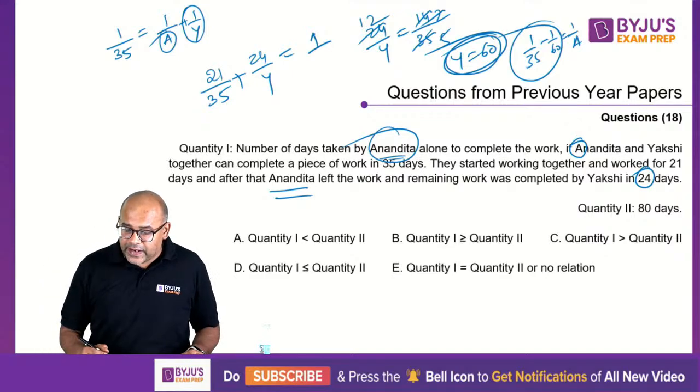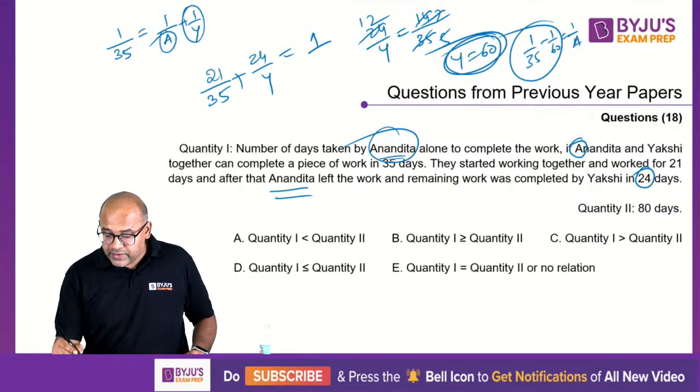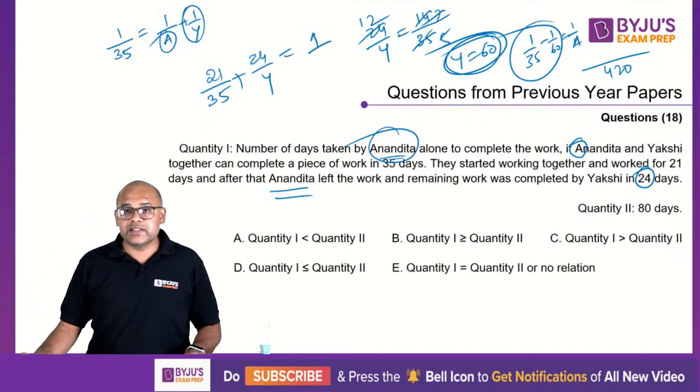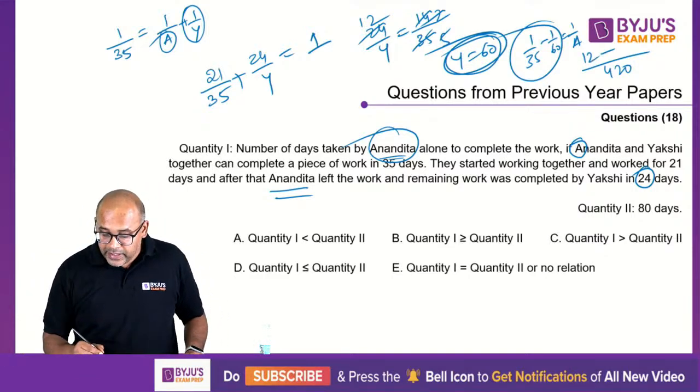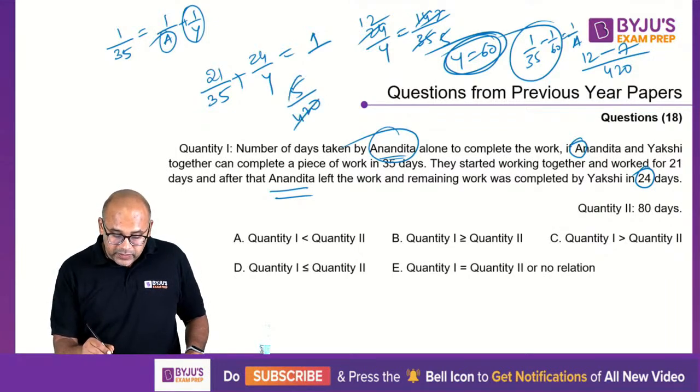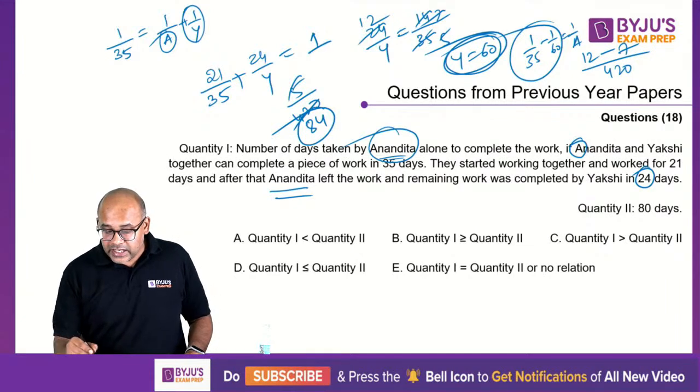So 60 and 35, how much would that be? 7 6s are 42, so 420. I can take the LCM, I guess. So 420, if I take the LCM, 35 2s are 70, 7 6s are 42, so this is 12 minus 7, so this is 5 by 420. This is 5 1s are 5, 5 8s are 40, 84. So I will get A as 84.